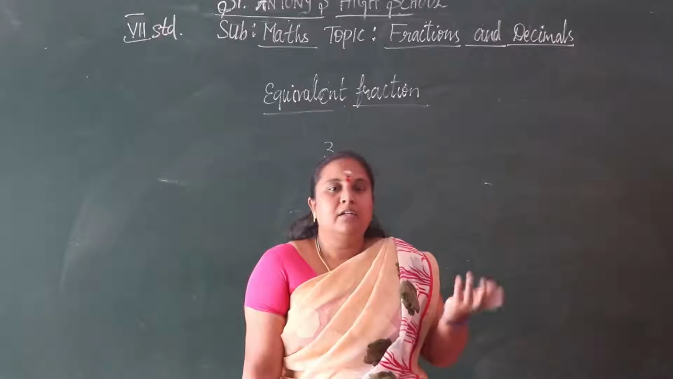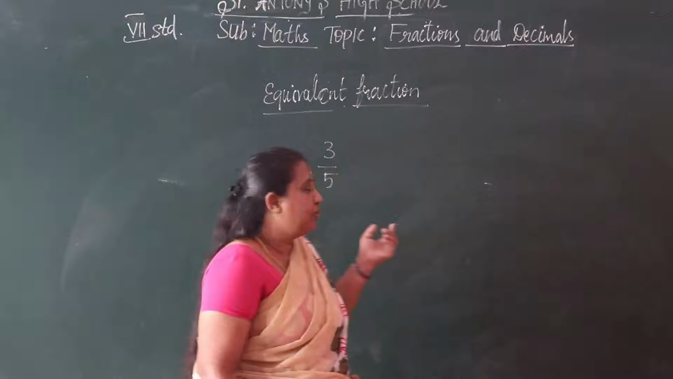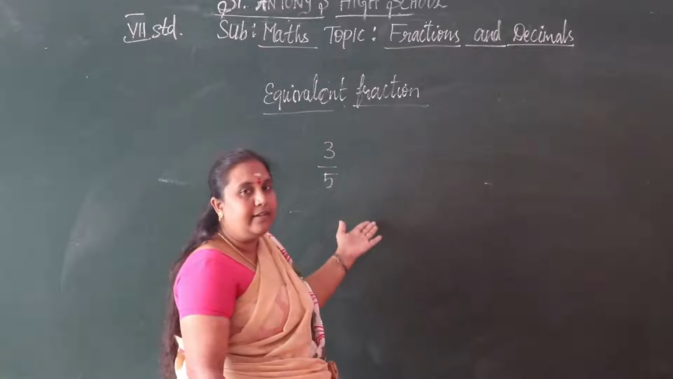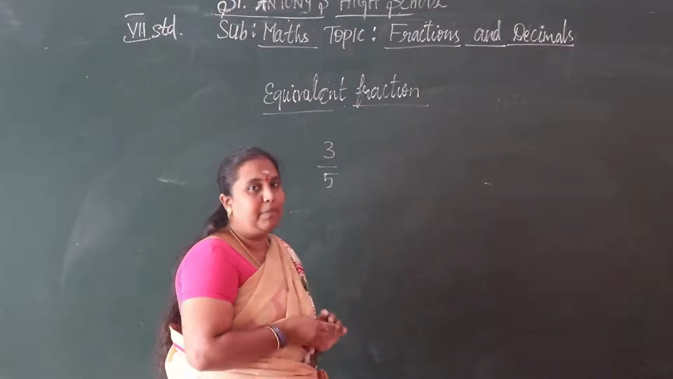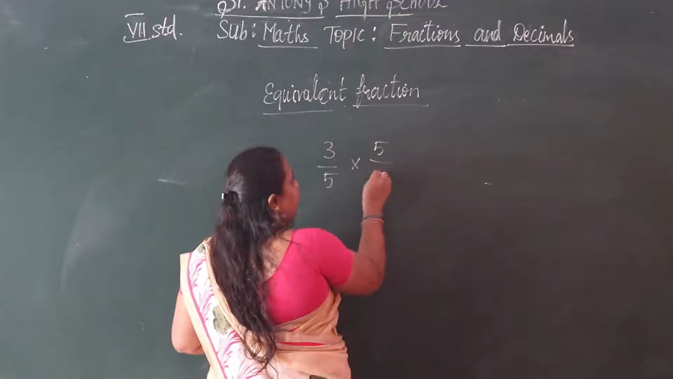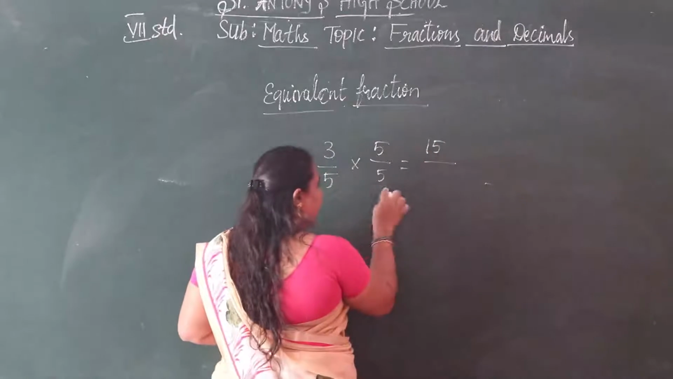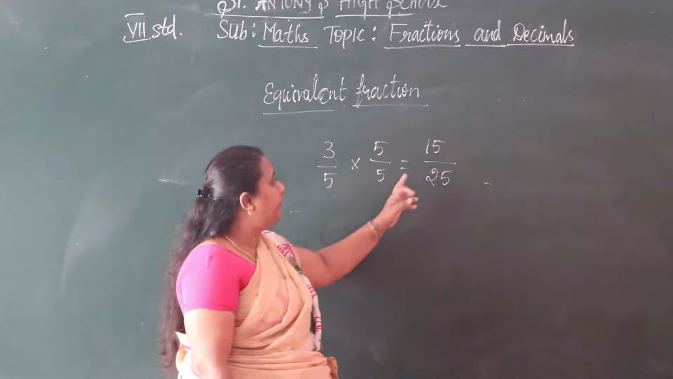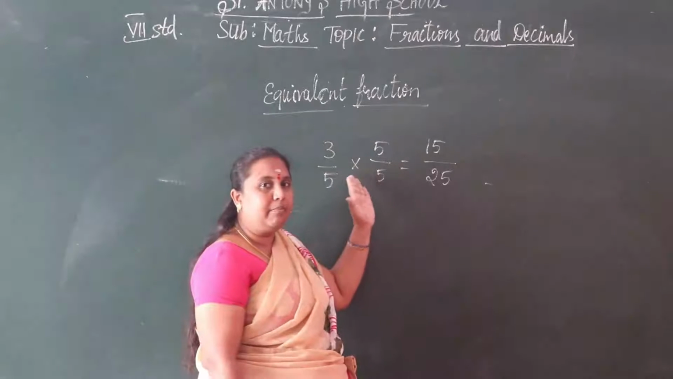We can multiply or divide on the fraction, on the same number by numerator and denominator. If you want to find the equivalent fraction, here we want to multiply. We are multiplying here by 5 by 5. That is 3 5s are 15, by 5 5s are 25. Now we can say 15 by 25 is an equivalent fraction to the fraction 3 by 5.